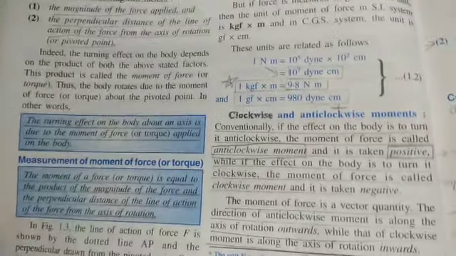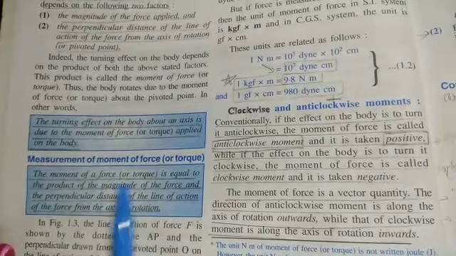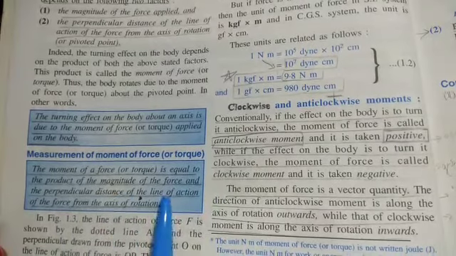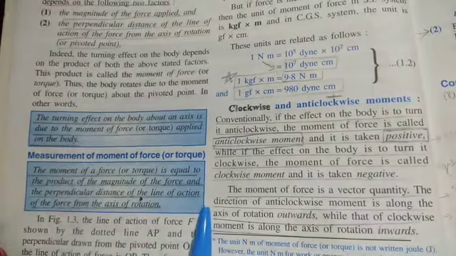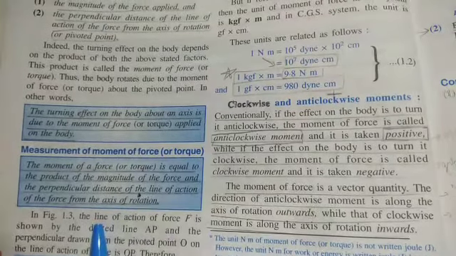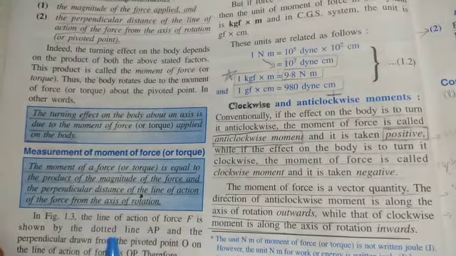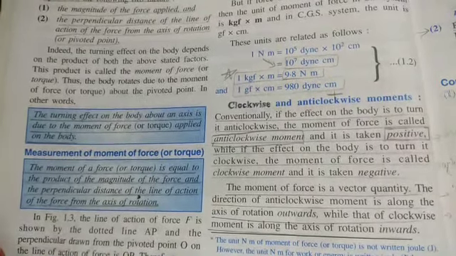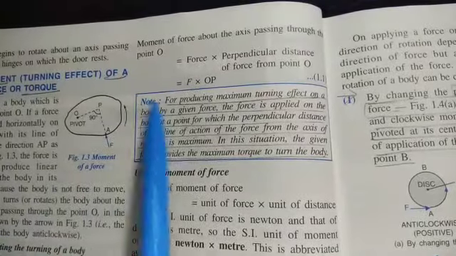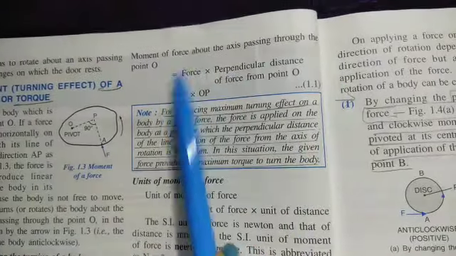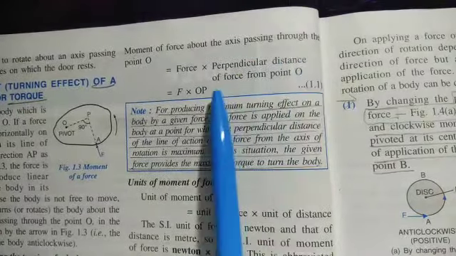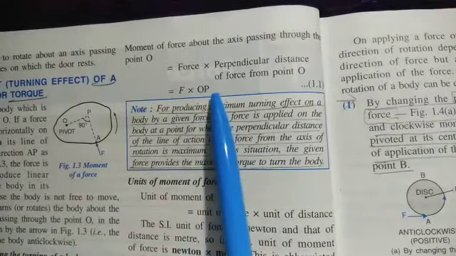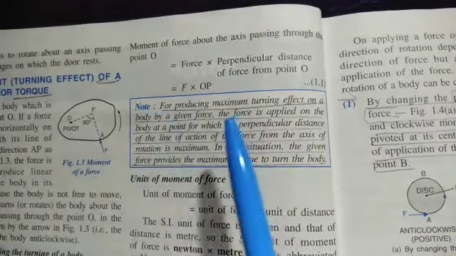Measurement of moment of force or torque. The moment of a force or torque is equal to the product of the magnitude of the force and the perpendicular distance of the line of action of the force from the axis of rotation. In figure 1.3, the line of action of force F is shown by the dotted line AP, and the perpendicular distance from the pivoted point O on the line of action of force is OP. Therefore, moment of force about the axis passing through the point O is force into perpendicular distance of the force from the point O. This formula is important. That is nothing but F into OP, force into OP, the perpendicular distance.